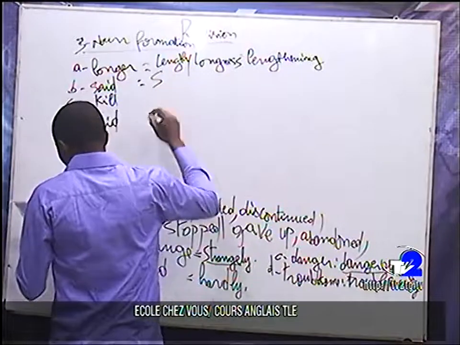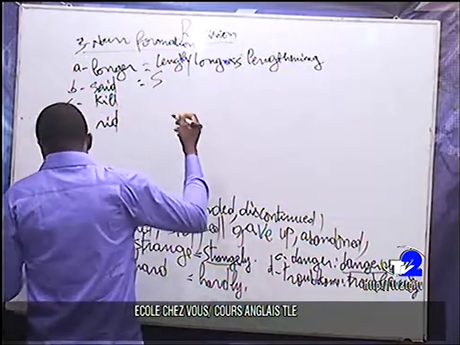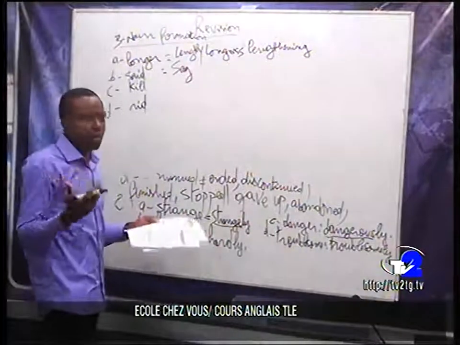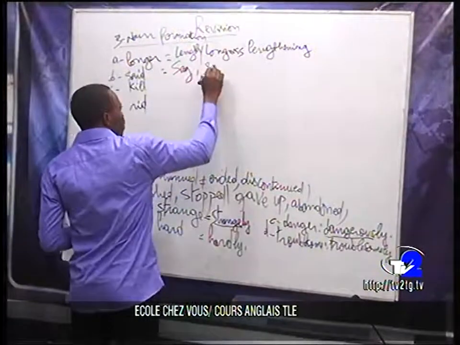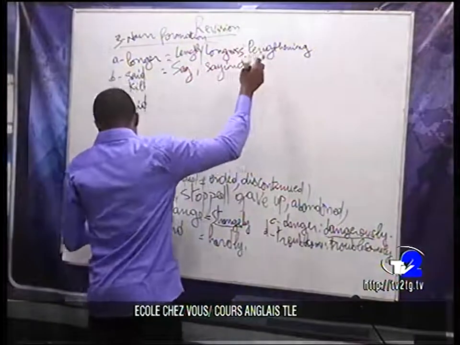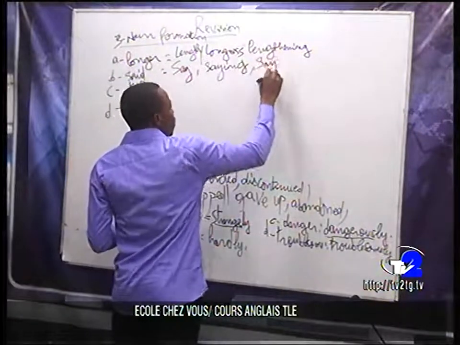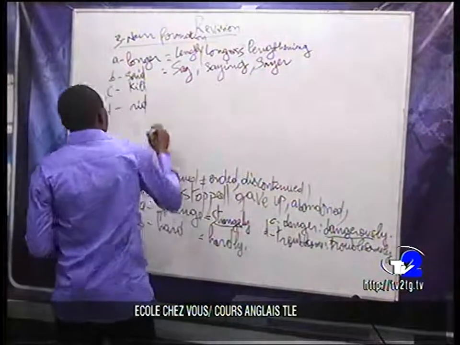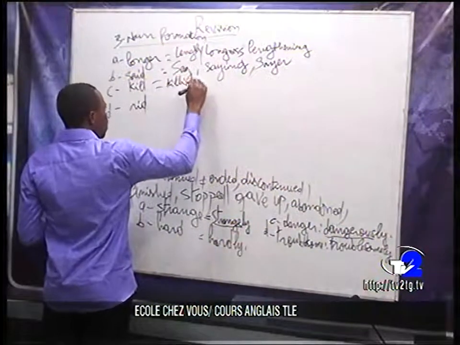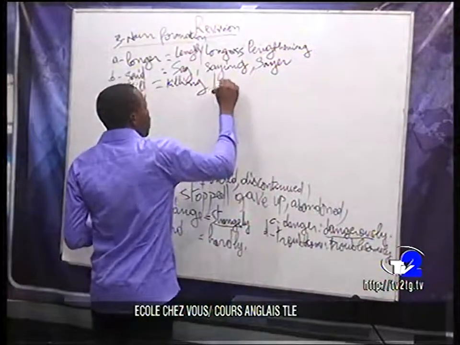Now we have said. At this level we can just put a say, okay, we have also saying. Is that okay? After saying, we also have sayer. It is also possible. At the level of kill, we have killing. We also have a killer.